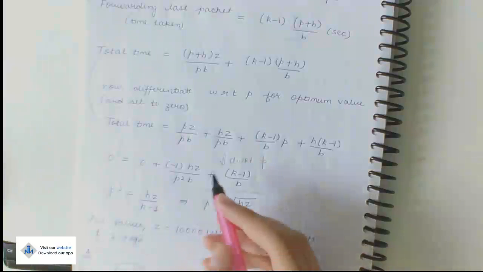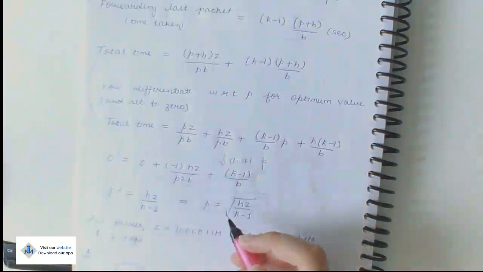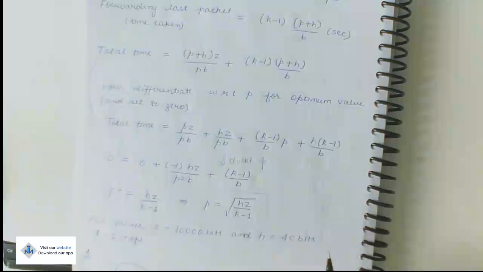So for solving the question which I mentioned before, you can put the values of Z as 10,000 bits, H as 40 bits and K as 2 hop paths. The size of the packet does not depend on B, that is the line speed. So the three values given were enough to calculate the optimum size of P.